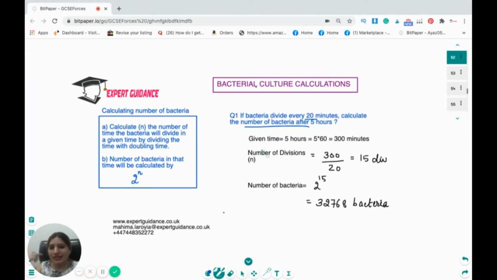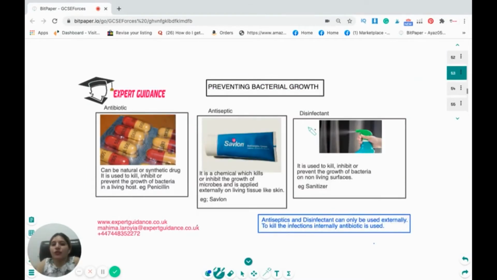Now first, let's see in 5 hours, how many minutes are there? 300 minutes. So the bacteria is dividing every 20 minutes. It means that in 300 minutes, it will do 15 divisions. And the formula for the number of bacteria is 2 to the power n, where n is the number of divisions. So if we do 2 to the power 15, we'll get 32768 bacteria in 5 hours. That's a big number.